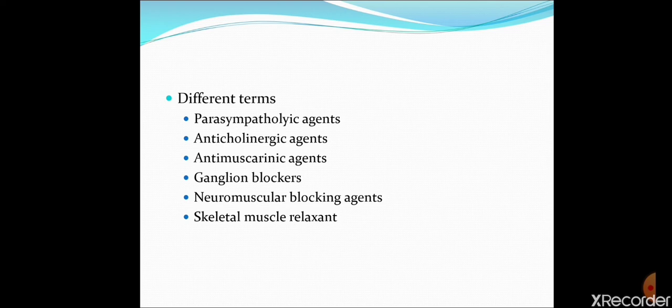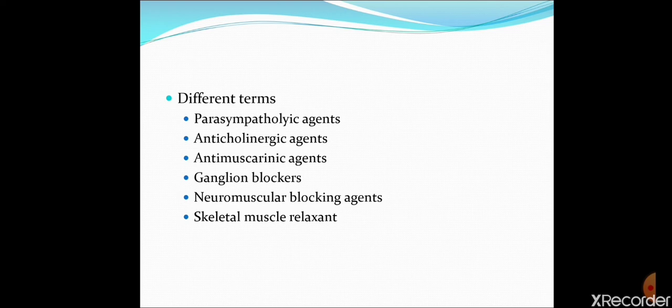Ganglion blocker drugs block the NN receptor. Neuromuscular blocking agents block the NM receptor. When the NM receptor is blocked, skeletal muscle undergoes relaxation, because NM receptor stimulation causes skeletal muscle contraction.